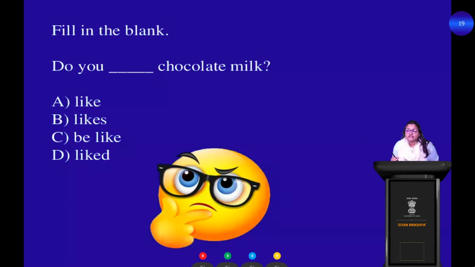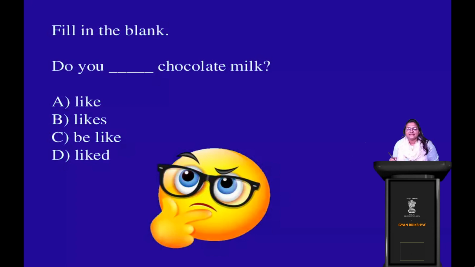Do you dash chocolate milk? Which option do you think is the correct option here? Do you? Again, singular. So the correct answer. All right, very good. The correct answer is option A, right? So do you like chocolate milk? Option A, correct.